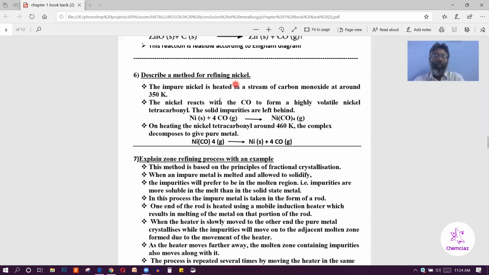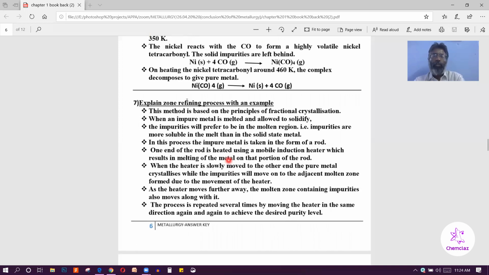Nickel can be refined by the Mond process. Impure nickel reacts with carbon monoxide to form the volatile compound nickel tetracarbonyl. This nickel tetracarbonyl compound decomposes into pure nickel. Question number 7, zone refining.